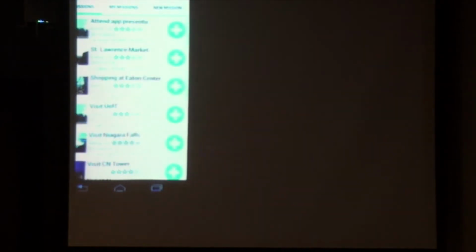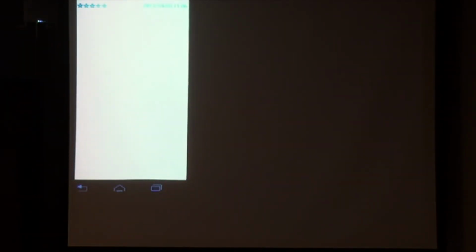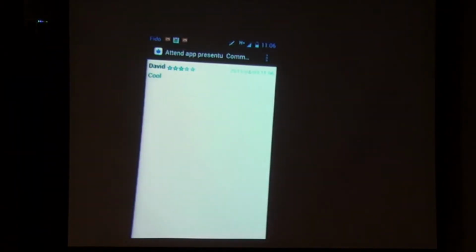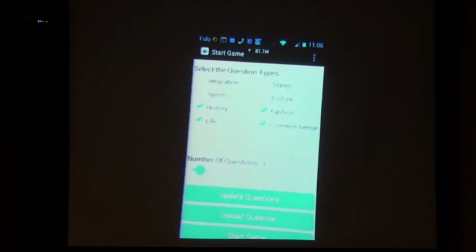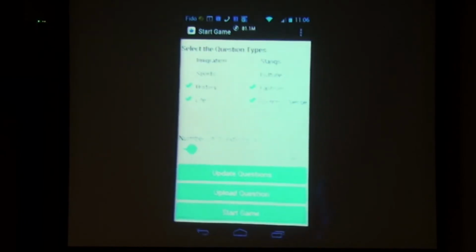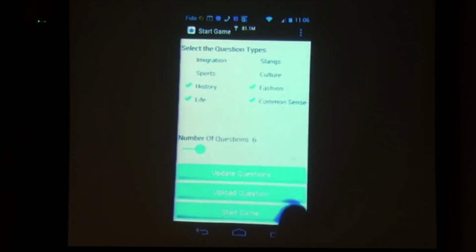Then I will show the other feature, the quiz game. In the quiz game feature, you can choose the question type that you are interested in, and then choose the number of questions. Here we can also update the questions to get more questions.